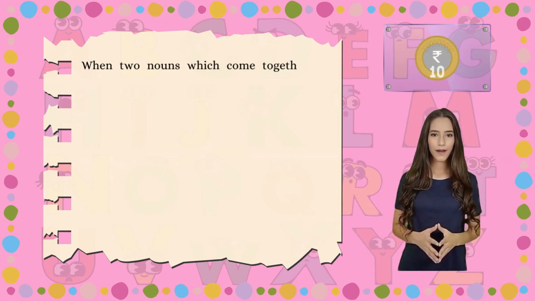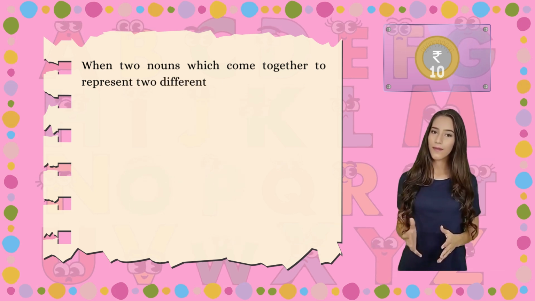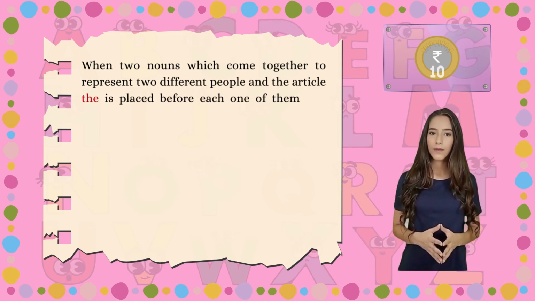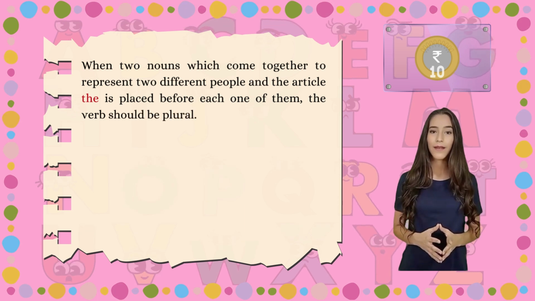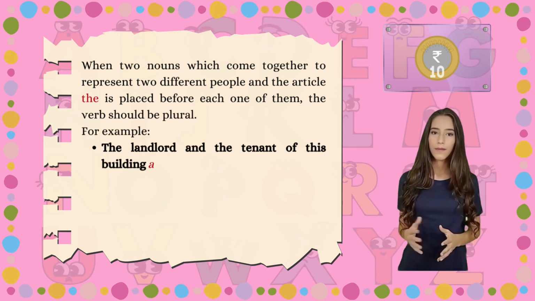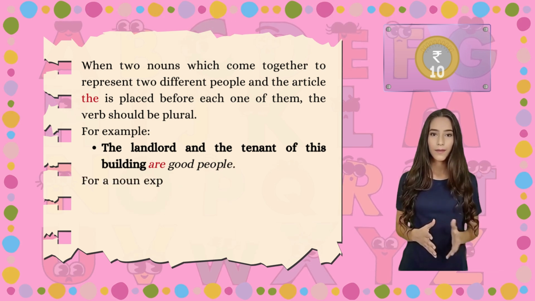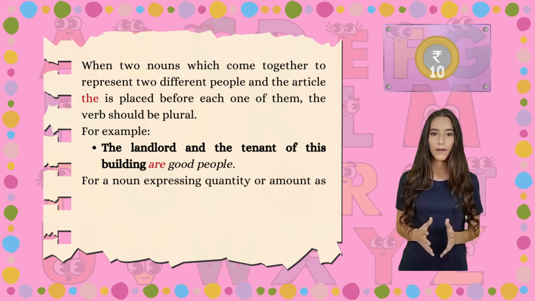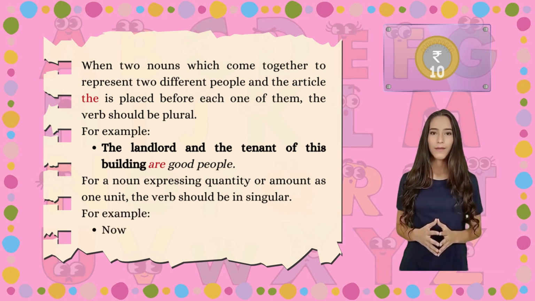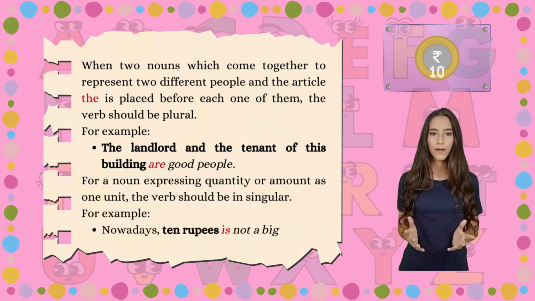When two nouns which come together to represent two different people and the article "the" is placed before each one of them, the verb should be plural. For example, the landlord and the tenant of this building are good people. For a noun expressing quantity or amount as one unit, the verb should be singular. For example, nowadays, 10 rupees is not a big amount.